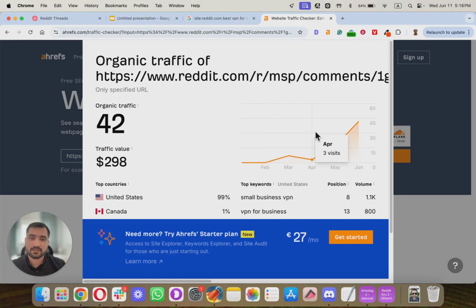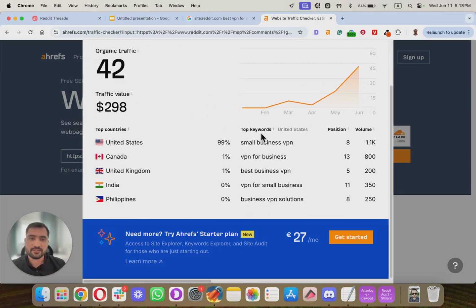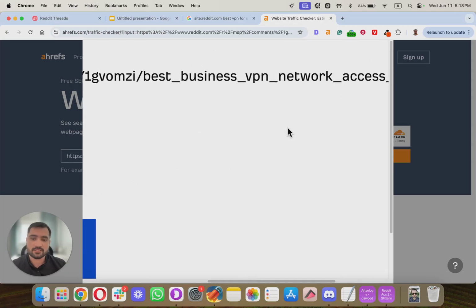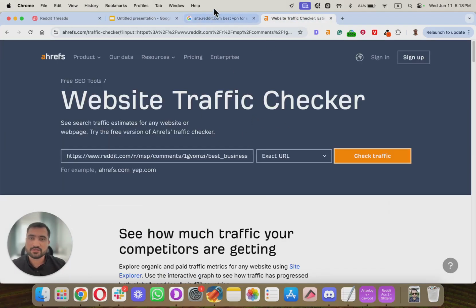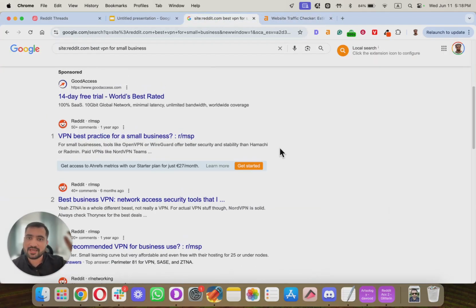So we can see this one. It has started ranking. We can see this in the chart. It has some good traffic, and again we can target this. We can save these threads in a Google sheet along with this information, how much traffic it's getting, and once we have all that, we can start engaging on them.